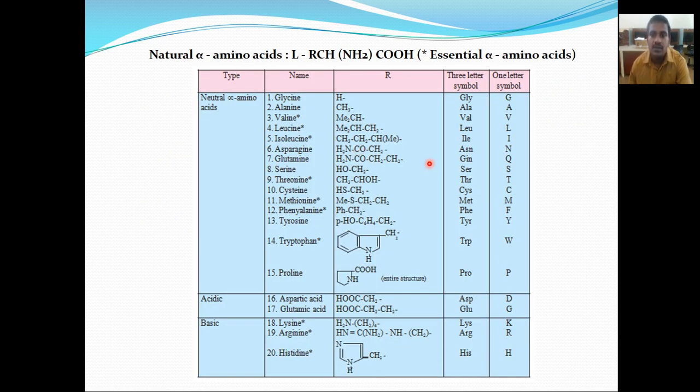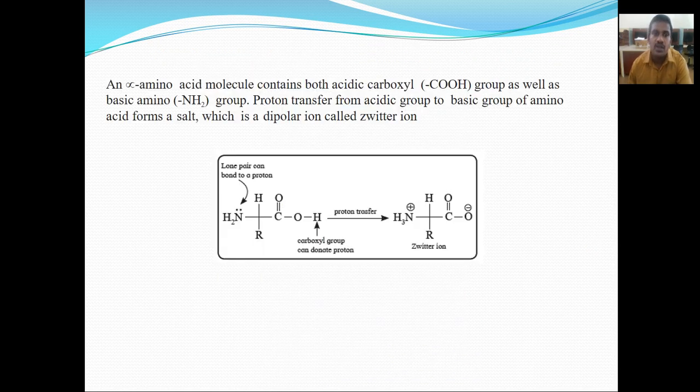These are examples of different amino acids. These are the neutral alpha amino acids. These are different examples of acidic amino acids, and these are the basic amino acids. Okay. So this R group is different. This R group is different for each amino acid.